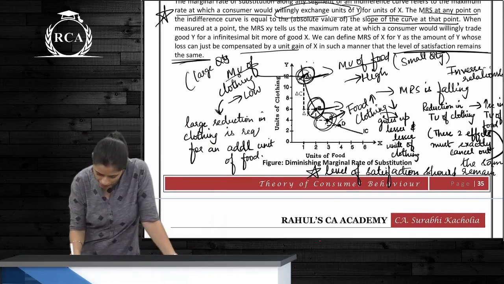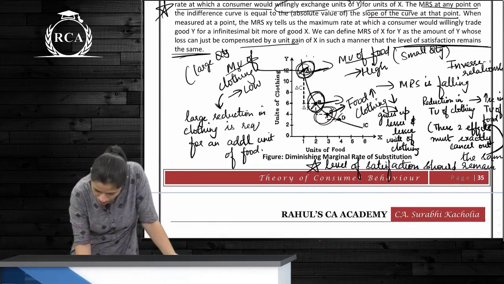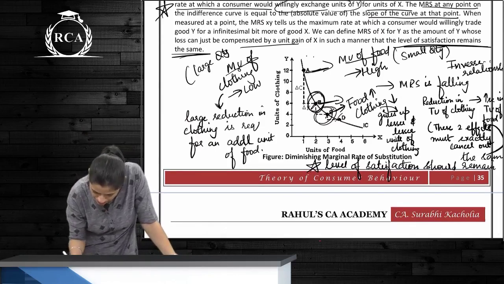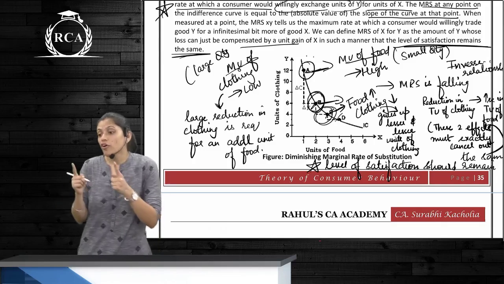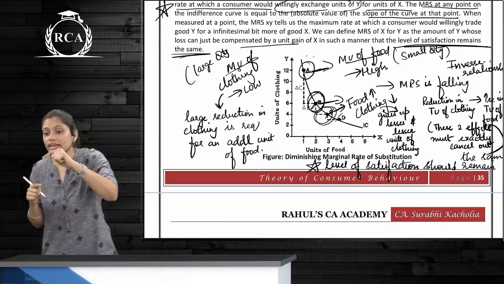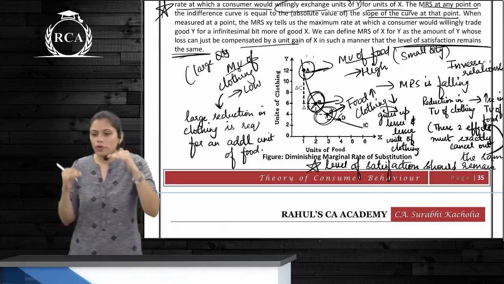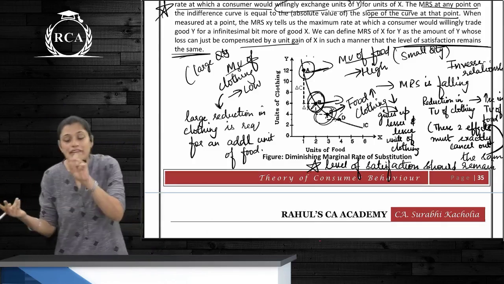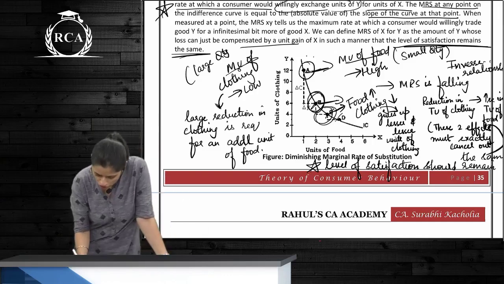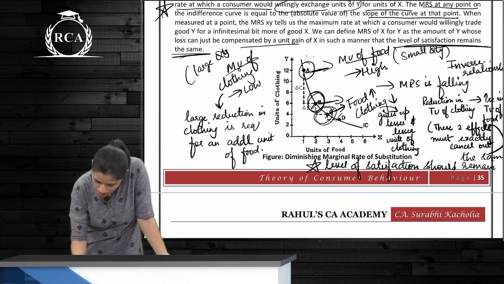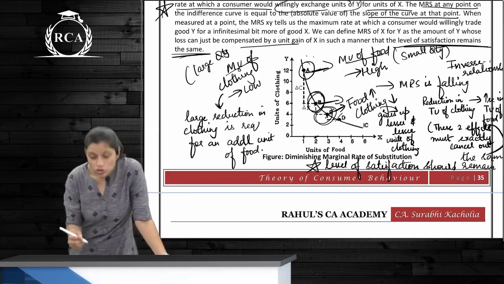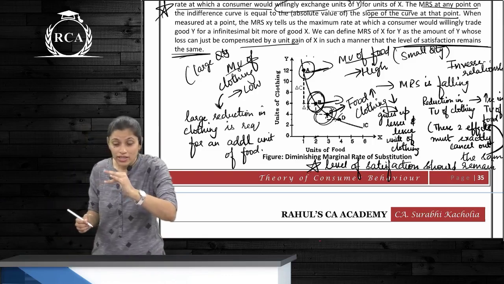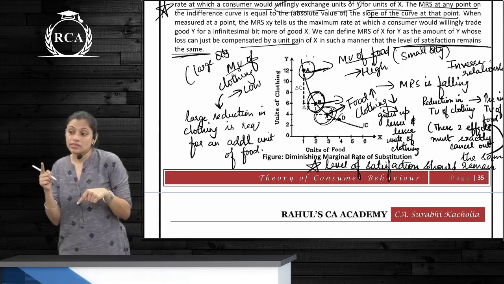Now what is happening here? Come on guys. At point A, what is happening? MU of food is high, clothing is low. So now you have to match it. What happens? You have to forego more units of clothing for an additional unit of food. So for 2 units of food, how much does clothing become? 6. So you have foregone 6 units of clothing. Yes or no?